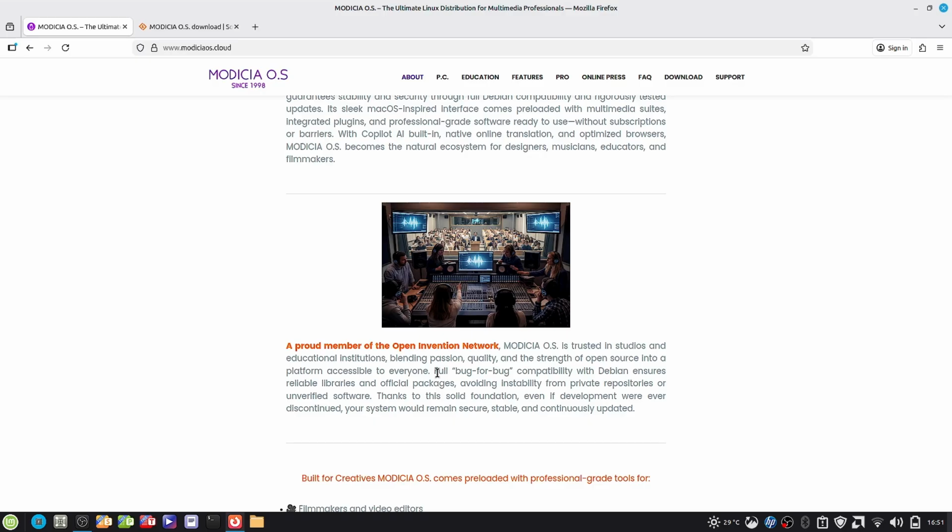So since this operating system is bug-for-bug compatible with Debian, it ensures reliable libraries and official packages and avoids any instability from private repositories or unverified software. So suppose the Modicia team gets disbanded and it stops functioning, still you will get support from Debian, and your operating system that is installed on your system will continue to work as long as Debian continues the support. Once Debian stops the support, then you will have to look somewhere else. Till Debian is there, the support will be there, because Modicia OS is 100% based on Debian.